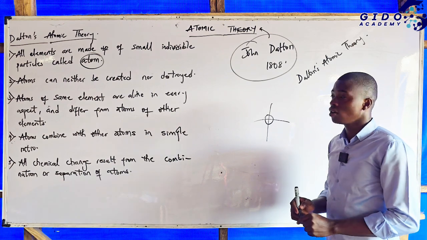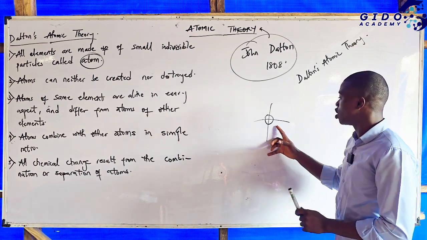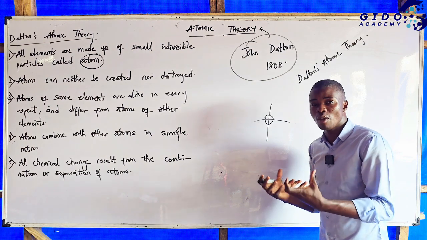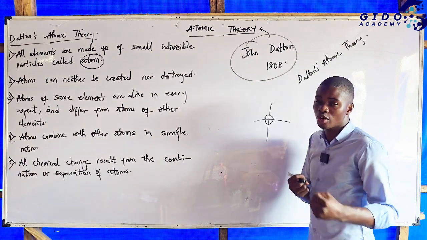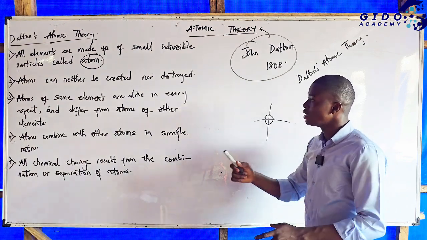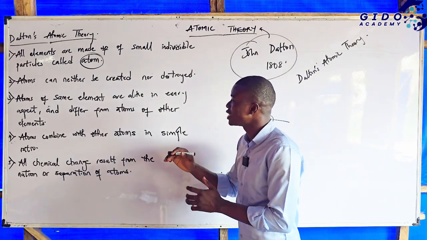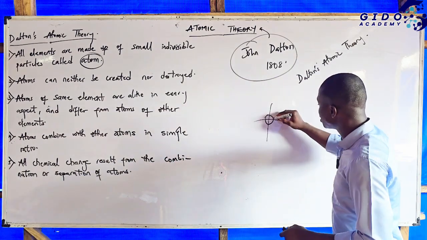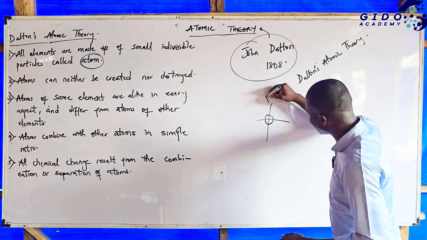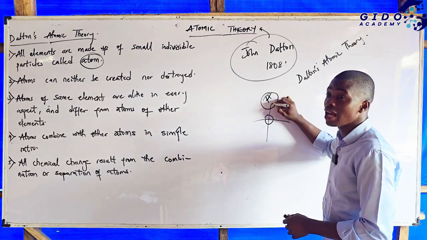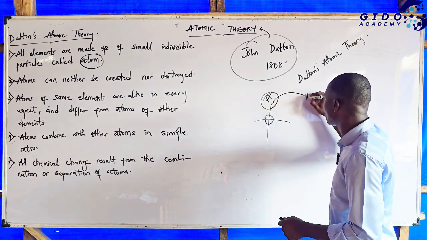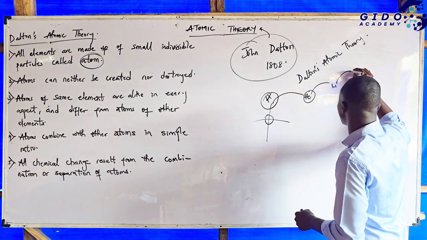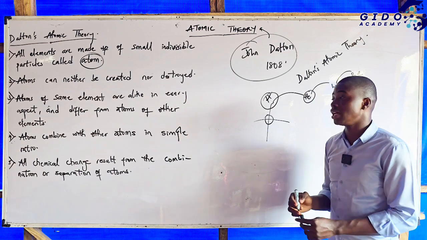According to him, if this is an atom, you can neither destroy it nor create it. So this was the second theory, that every atom, that smallest particle of an element, can neither be created nor destroyed. Then for the third one, he said atoms of the same element are alike in every aspect. Atom of hydrogen is the same no matter how you do it, and is different from atom of helium. Atom of helium differs from atom of lithium, differs from atom of beryllium. That was according to what he said.